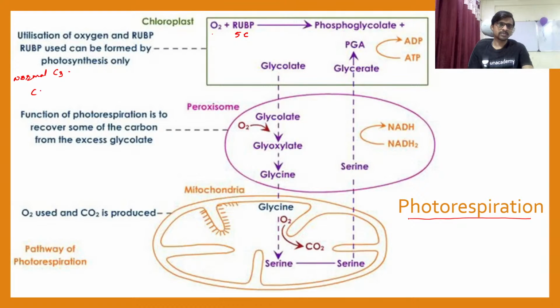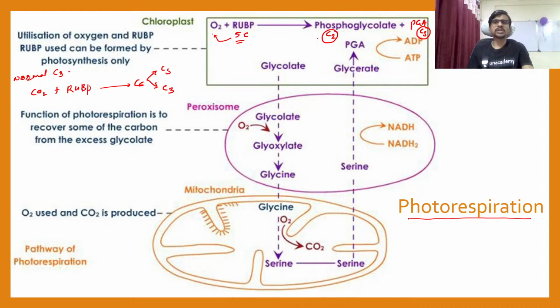Where what happens, CO2 plus your RuBP. The Rubisco will convert itself into the C6 compound, which is going to convert itself into C3 and C3. But here what happened, this 5 carbon compound, addition of oxygen, is converted into phosphoglycolate. This is the C2 compound, and the C3 compound, that is the PGA. So this is your C3.